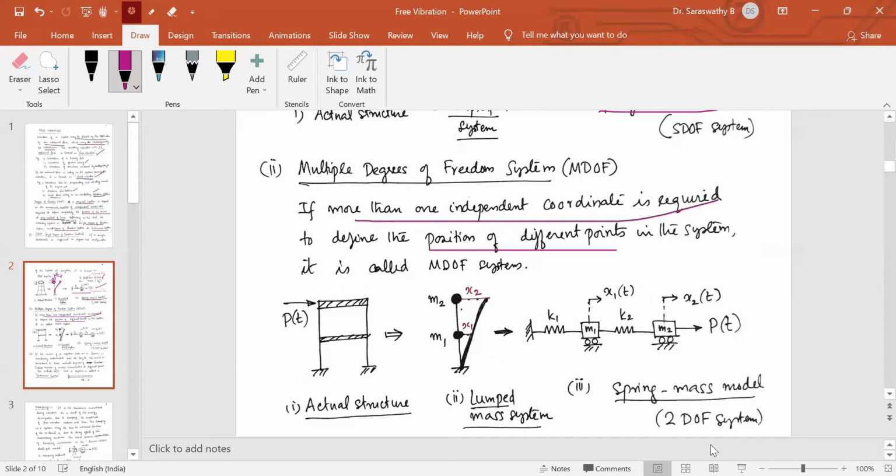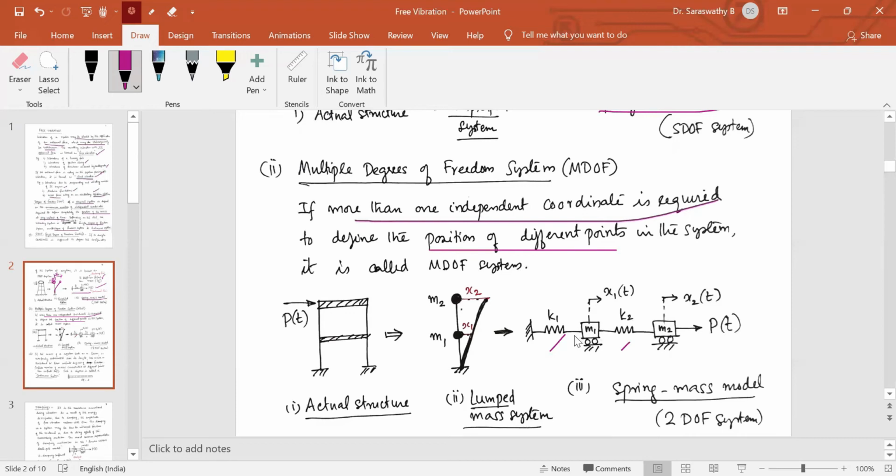So let me represent it as a spring mass model. Mass M1 is permitted to move in X direction only, so mass M1 is put on rollers. How much it deflects depends on the restoring force, determined by the stiffness of this column, represented as K1. Now the second mass M2 is also put on rollers. Its displacement is X2, and the stiffness of these two columns put together is K2.